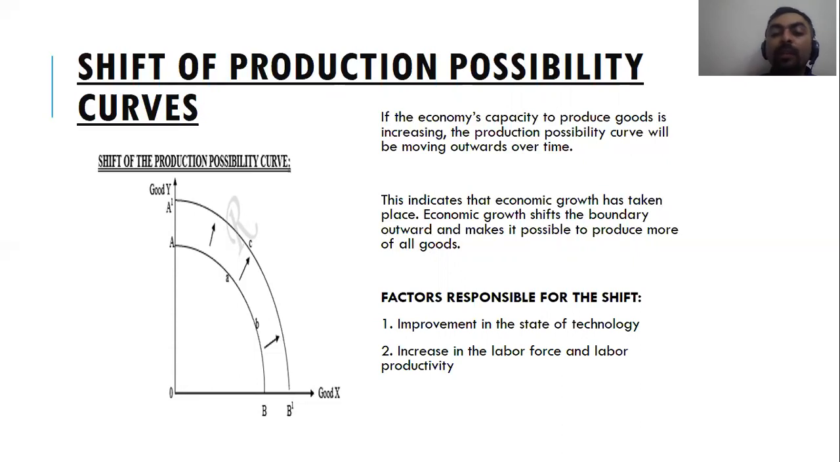Increase in the labor force and labor productivity. Why do you think Canada keeps on giving immigration? Because they want more and more people to come in Canada, and they want their PPF to move outward. As labor force will increase, their production will increase, and their PPF will move outward, which means they'll have economic growth. Another way is to increase the productivity of your existing labor. If your labor gets more skilled, if the skill level improves, then again your PPF will move outward, right?